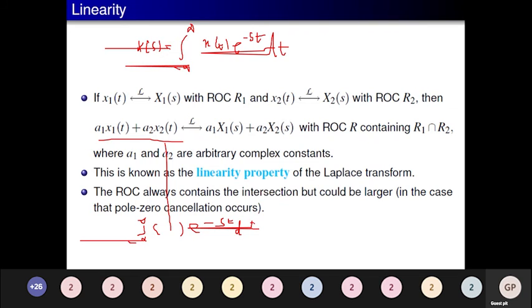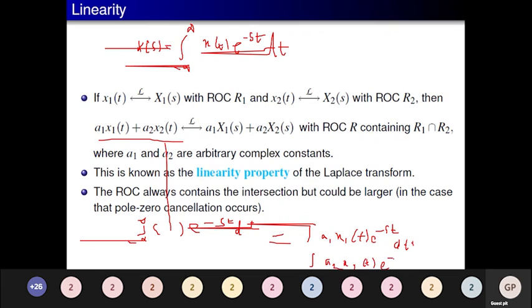Now I can split the integration. Since this is possible, I can split this integration into two terms. The first term I can keep as a1 x1 of t into e to the power minus st dt, plus the second term, the same integration, a2 x2 of t e to the power minus st dt.